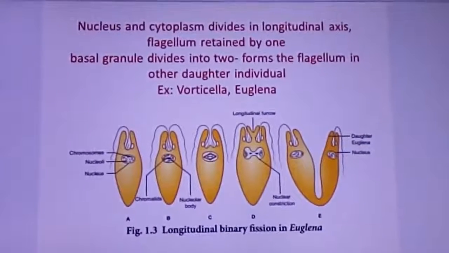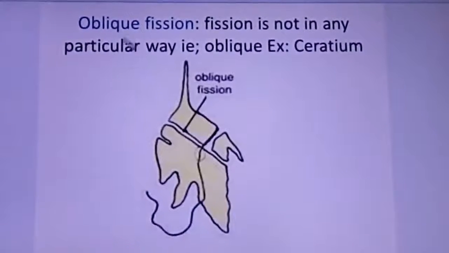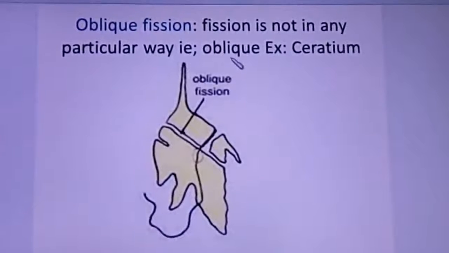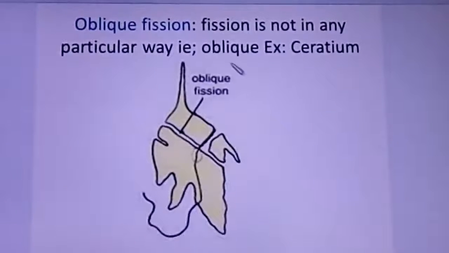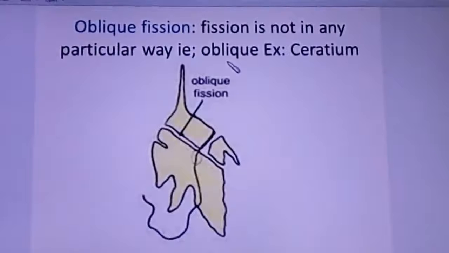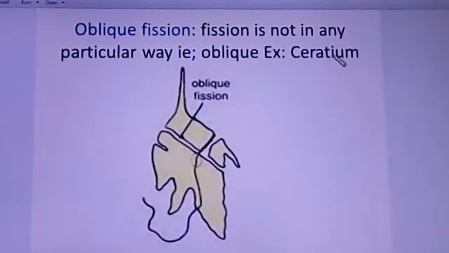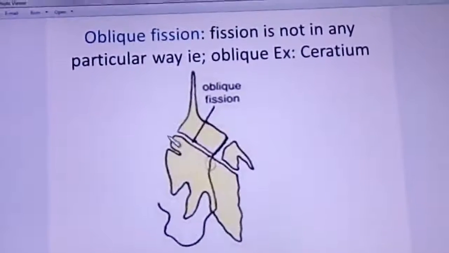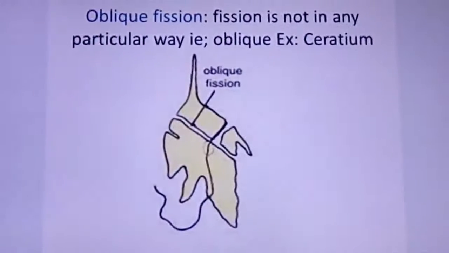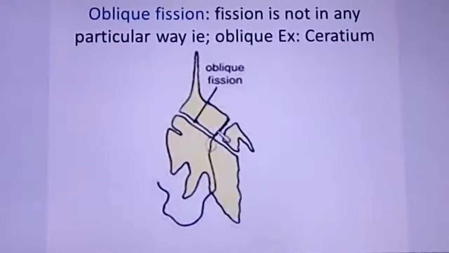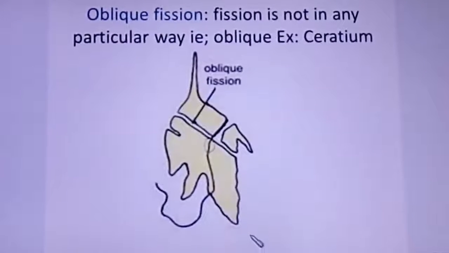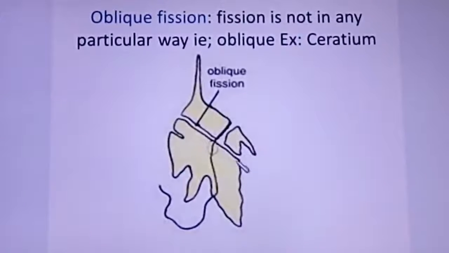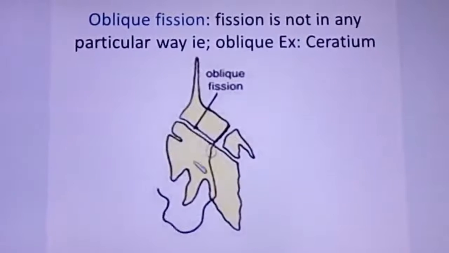Next one is oblique fission. Here the fission is not in any particular way, that is called oblique. We cannot determine in what plane it takes place. Here the example given is Serratium, where the oblique fission is visible. So these are the four different types of binary fission, where the organism divides only into two daughter individuals.